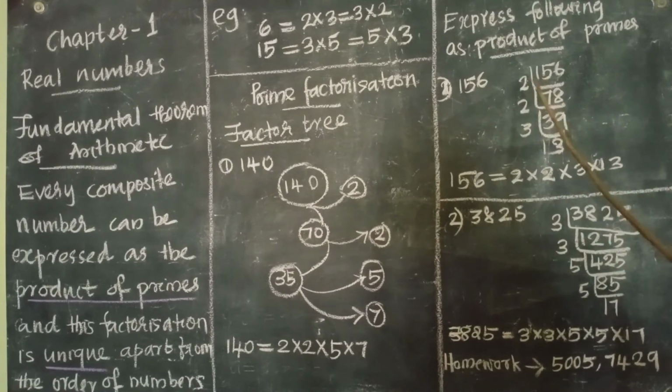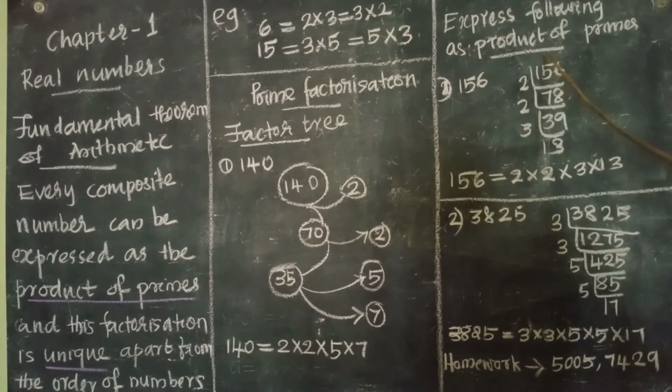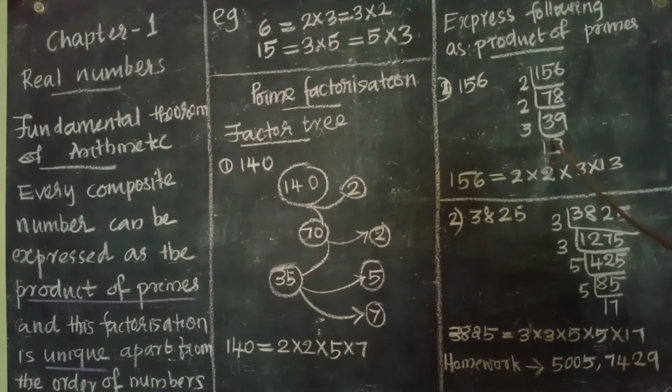Another method is the prime factorization method. Let us discuss it. Express the following as a product of primes. The question is 156. It is an even number. We can divide it by 2. 156 divided by 2 is equal to 78. Again we can divide it by 2. We are getting 39. 39 we can divide by 3. We are getting 13. 13 is a prime number. So we can stop here. And we can write 156 equals 2 into 2 into 3 into 13.